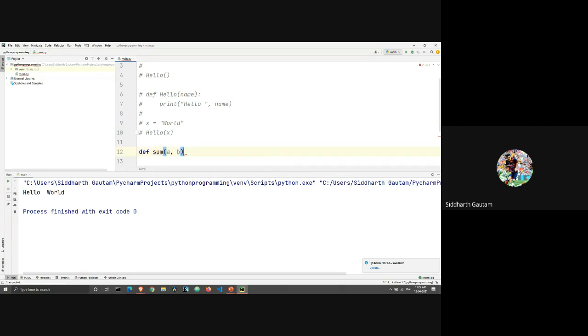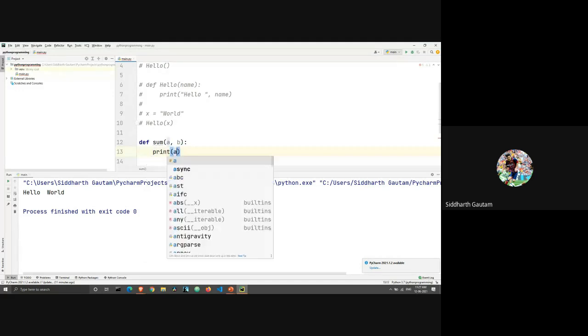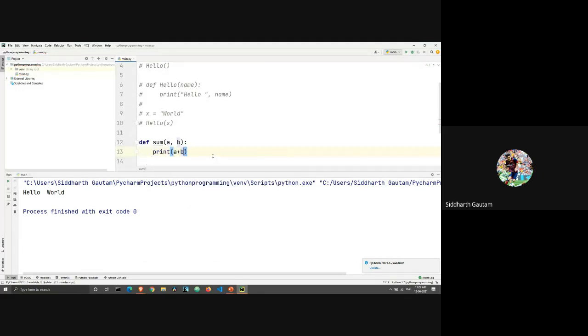This is a very simple variable, and what we are going to be doing is printing a plus b. So understand what's happening here. We have a function called sum. The sum is taking two arguments, a and b, and then it is adding both of those arguments. It's doing a plus b, and then it is giving us the output. It is printing the value of the summation of a and b. We don't know what the actual values of a and b are, so that's why we have to input the values of a and b from outside of that function.